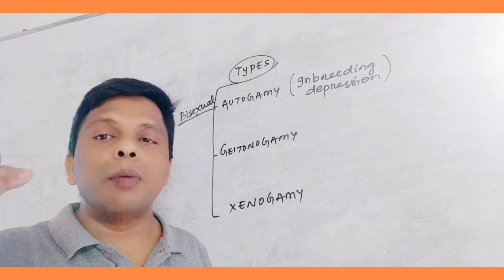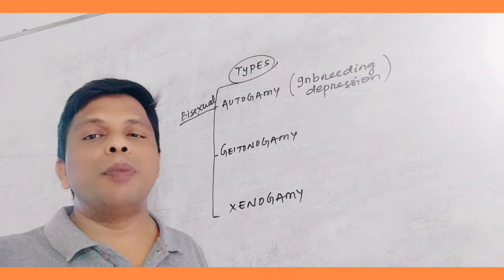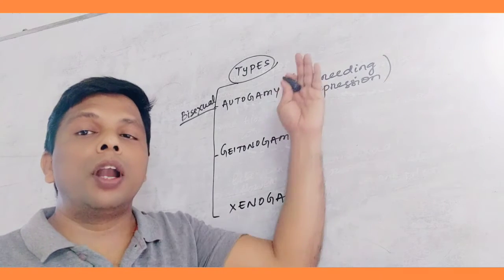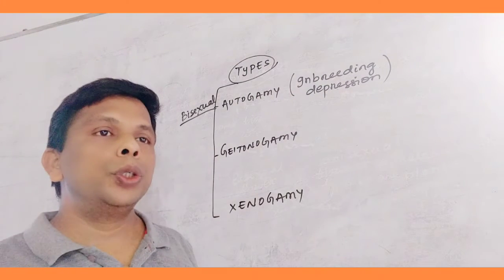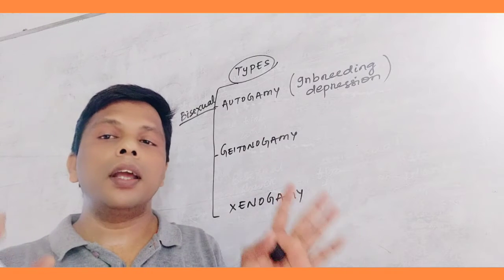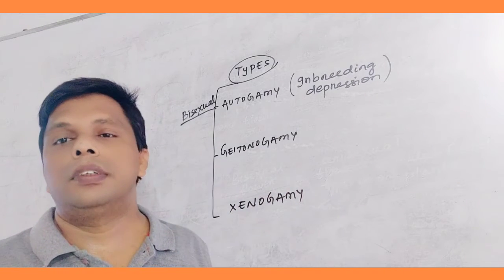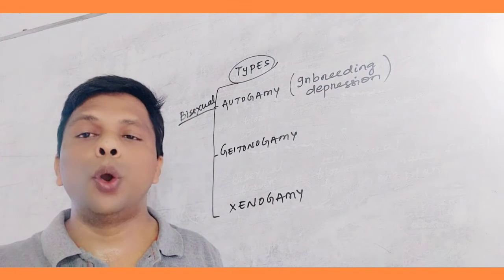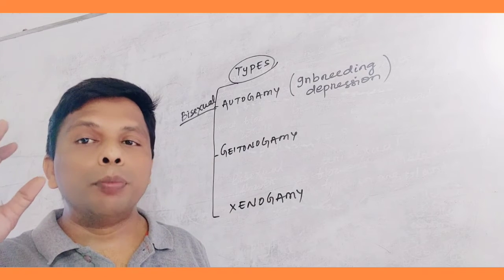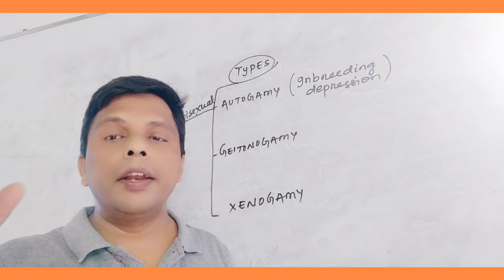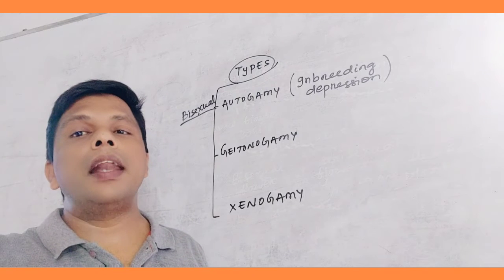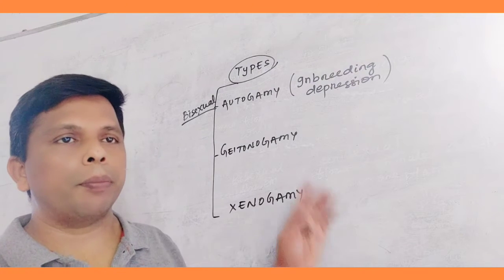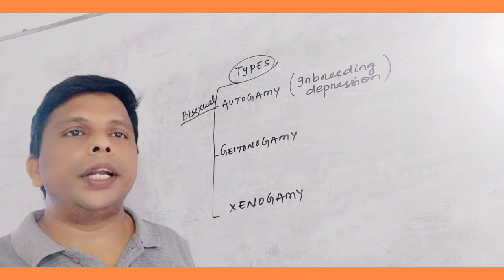The genetic separation is also found when the genetic makeup is similar. There is a genetical separation which is called inbreeding depression. So autogamy is not a favored type of pollination. Okay, it is a very easy process of pollination. No agents are needed. In a bisexual flower, the pollen grain from anther to stigma is directly transferred without the help of an agent and fertilized. Then come to geitonogamy.